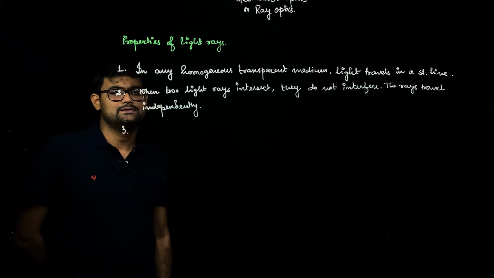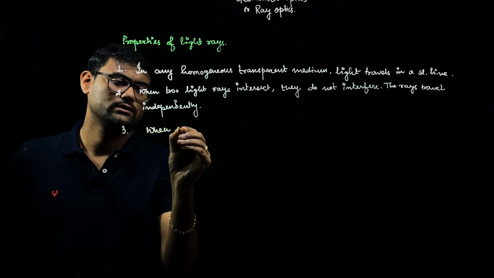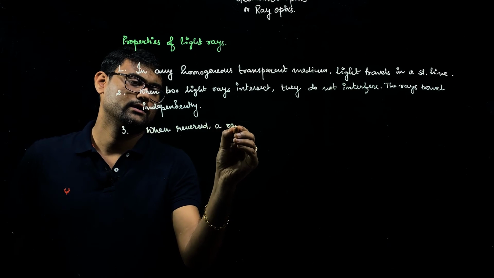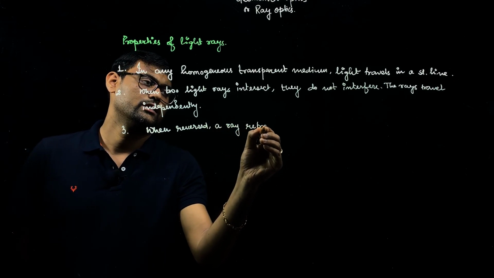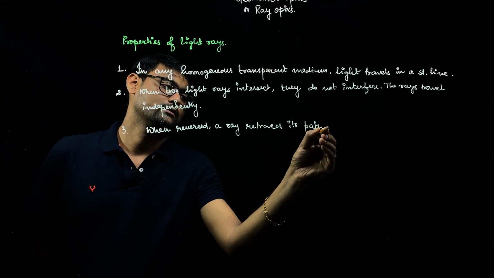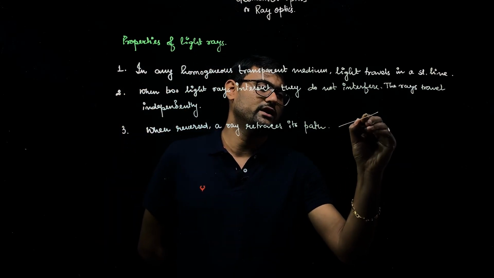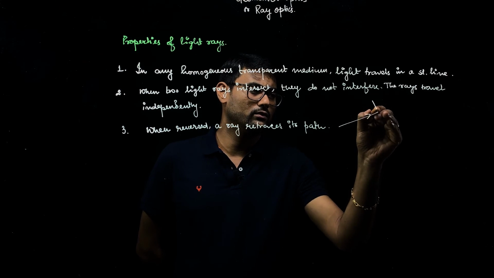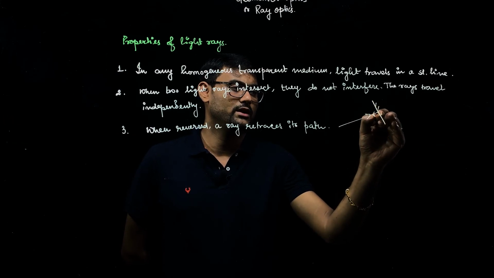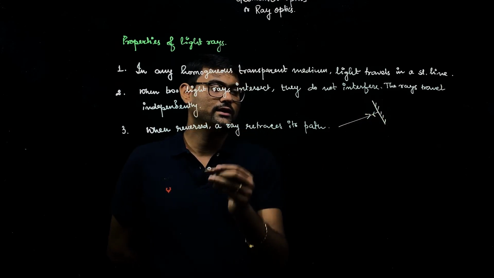Third property of a light ray is, when reversed, a ray retraces its path. That means if a ray was moving in this direction and you reverse the direction of the light ray by placing a mirror here, the light ray will move in the same direction, or it will retrace its initial path.